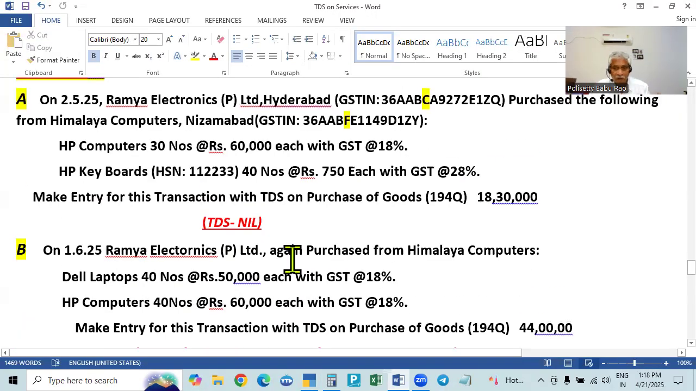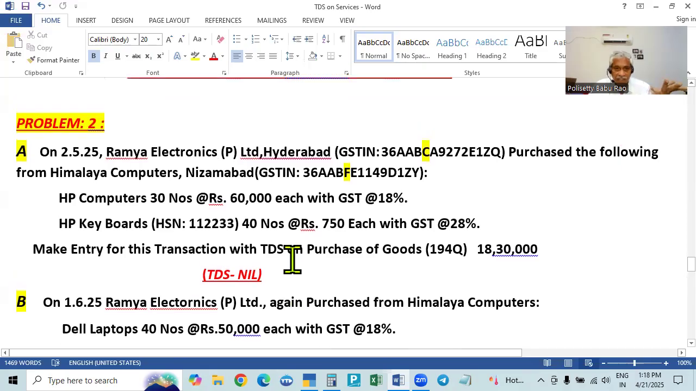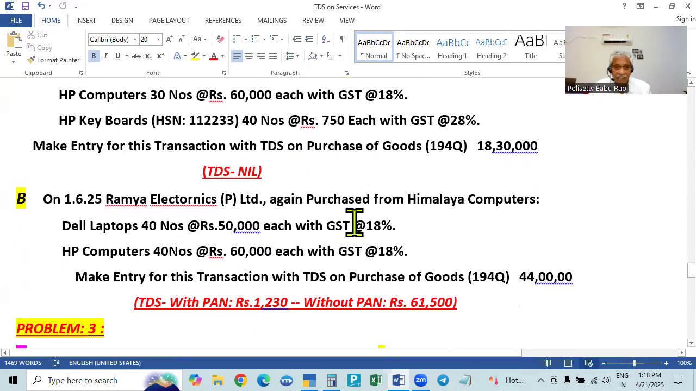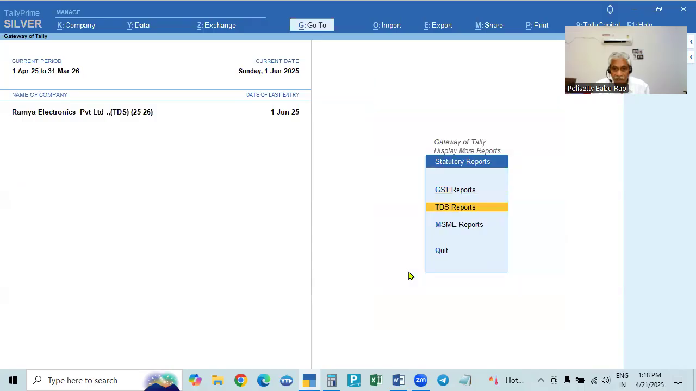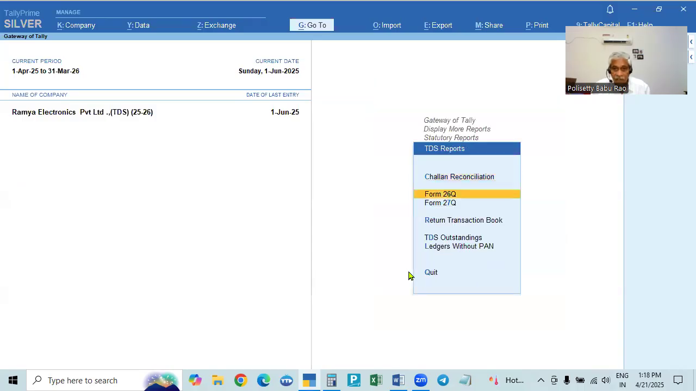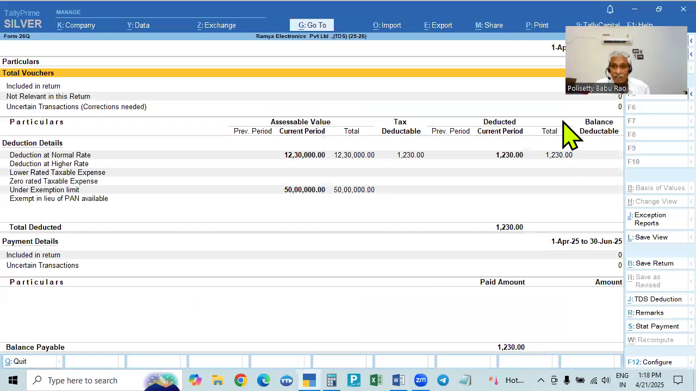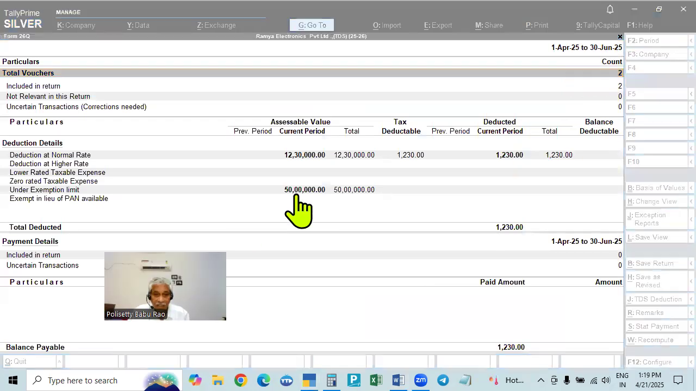So April, May, June is the report. In that there is no transaction in April. May, nothing is deducted. Only June is deducted. If you go to the reports, go and see the reports. Here, inventory, statutory books, TDS report, statutory report, 26Q. So it will take April to June only. Here, the limit is 50 lakhs. That is the exemption limit. Under exemption, 50 lakhs. If there is no PAN card, it will show deducted at the higher rate of 5%. The same thing will be shown here with higher amount.